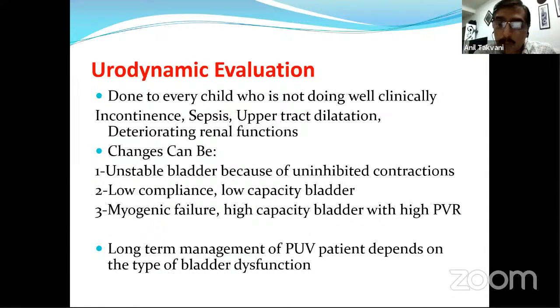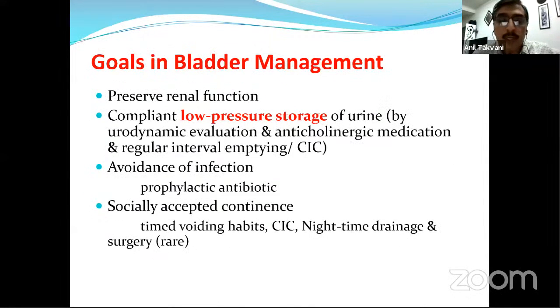So long-term management of a PU valve patient depends on the type of bladder dysfunction, which we have to keep in mind. So what should be our goal? To preserve renal function and have compliant, low pressure storage. Important is that we have to focus on the bladder, not only on the ureter and the kidney. This is done by urodynamic evaluation, anticholinergic medications, regular interval CIC, and emptying means time voiding, maybe CIC, maybe nighttime voiding or nighttime catheter, avoidance of infection by prophylactic antibiotics, and socially accepted continence, by what I have mentioned already.